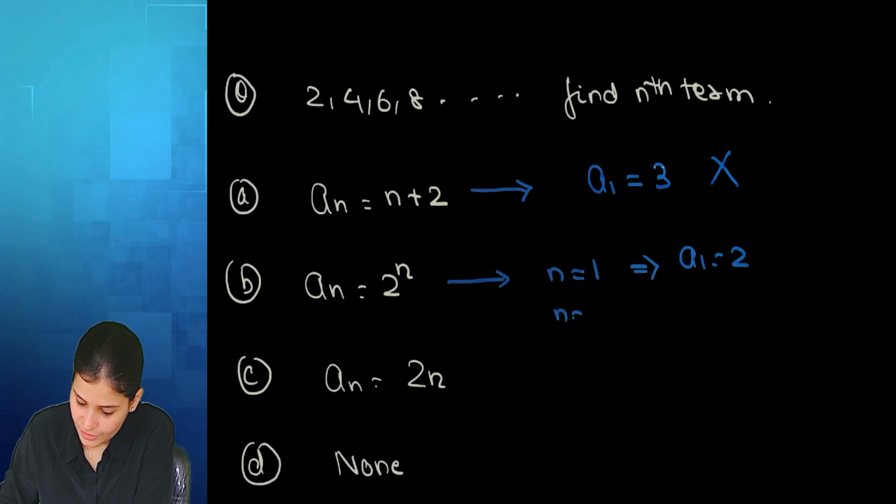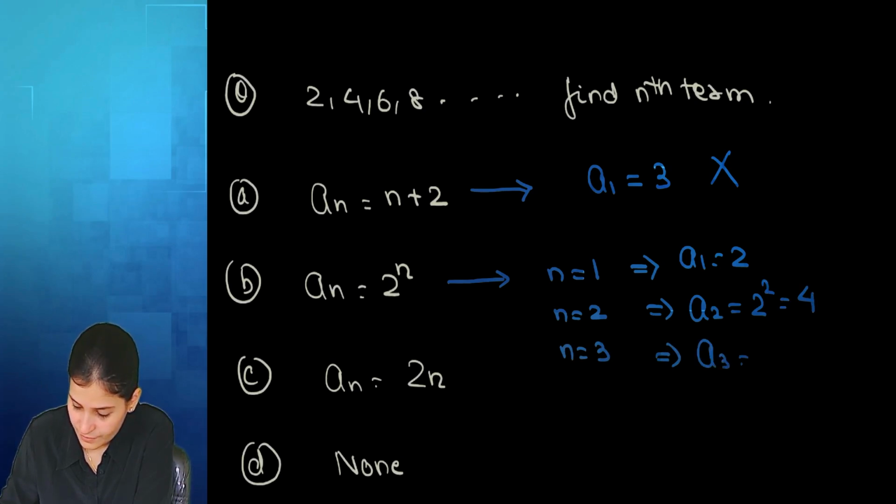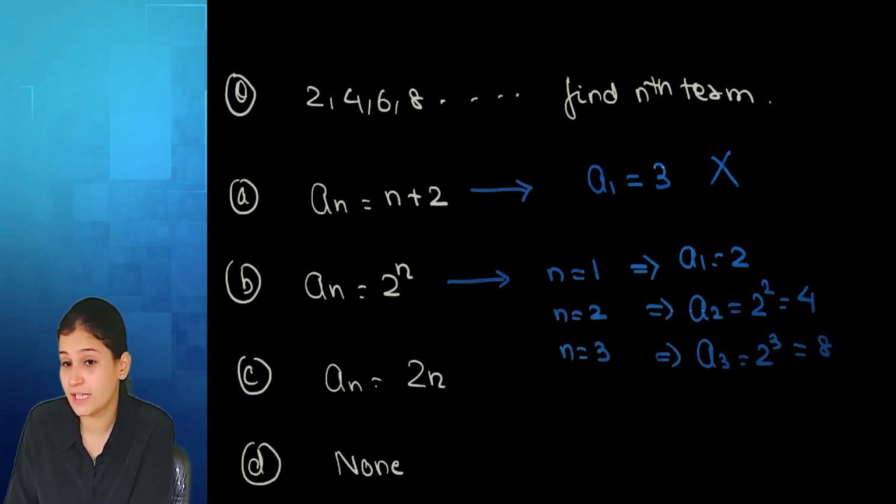Let's put n equal to 2. What will I get? 4. 2 squared, 4. If I put n equal to 3, 2 power 3, 8. That does not match. It missed out the third answer, 6. So again, this is incorrect. Yes or no? Yes, ma'am.